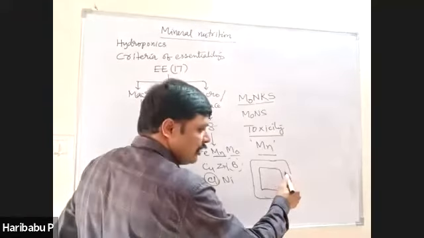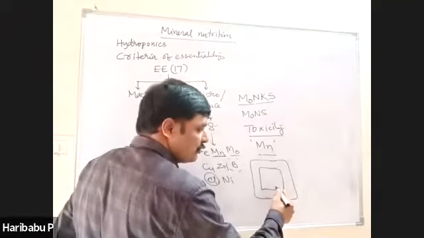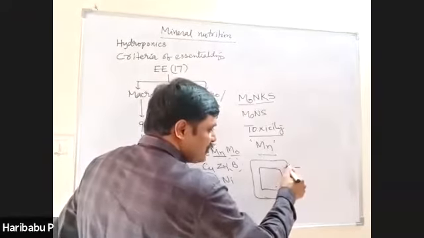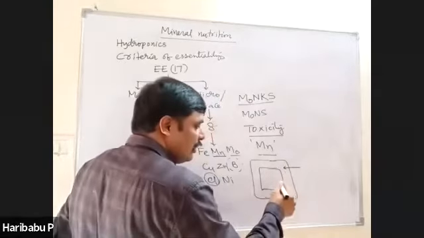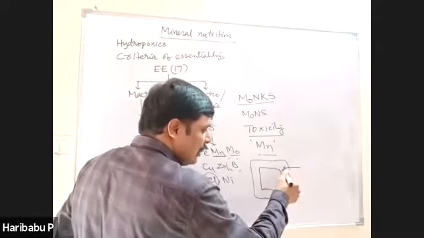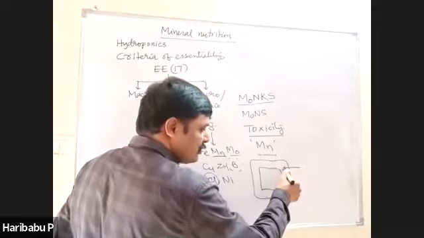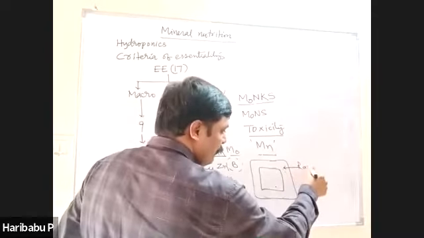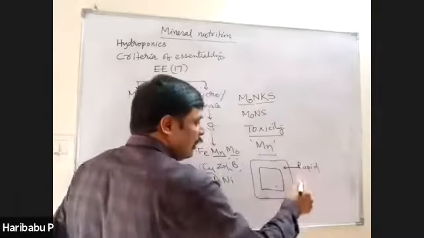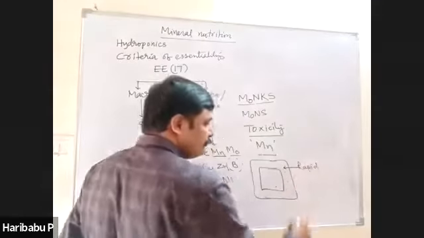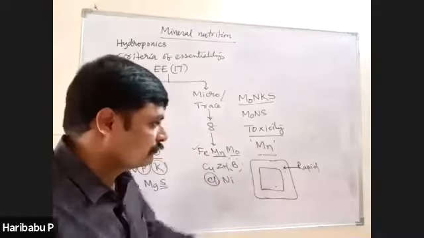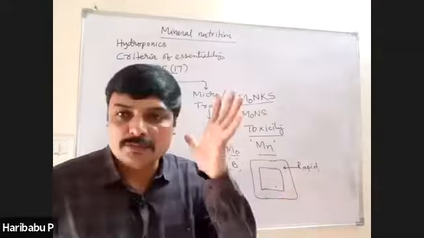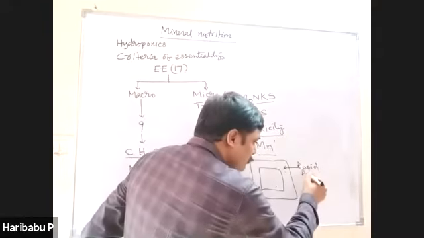This space is called apoplast, this is called symplast. Influx of ions into the outer space or apoplast is rapid and passive.